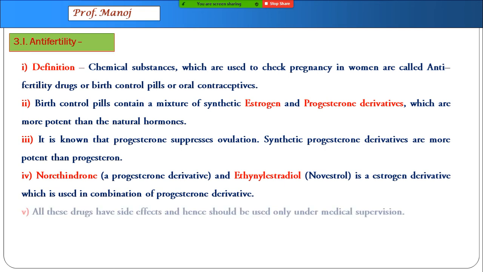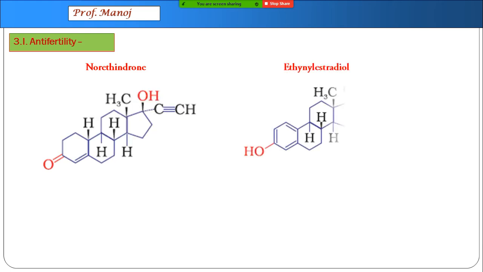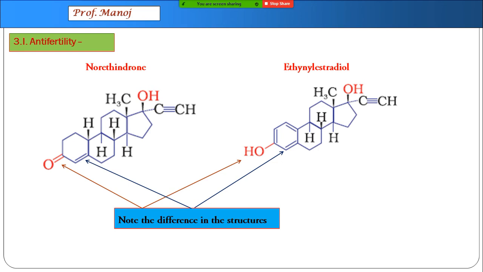Let us study the structures of these chemicals. Now, the structures are really complicated, but if you see, the difference is only at 2 points. First, in norethindrone, there is a ketone group. In ethinyl estradiol, there is a phenolic group. Also, the second difference is that cyclohexene is a ring in one, and there it's a benzene ring. Otherwise, the rest of the structures are exactly identical.